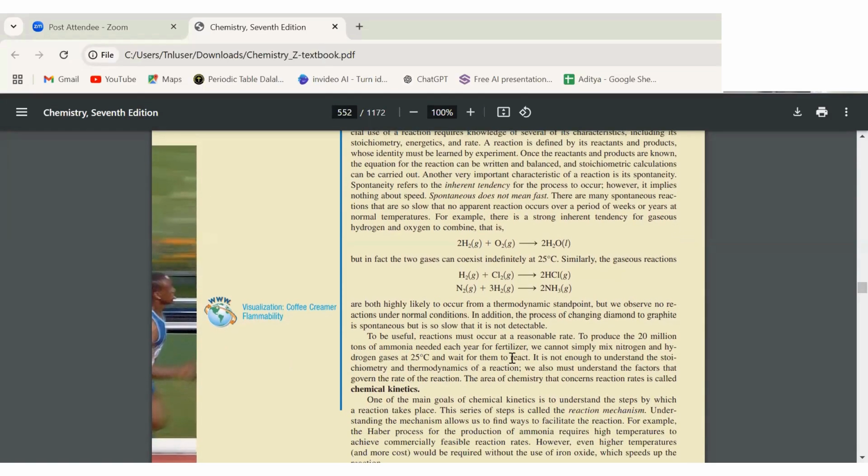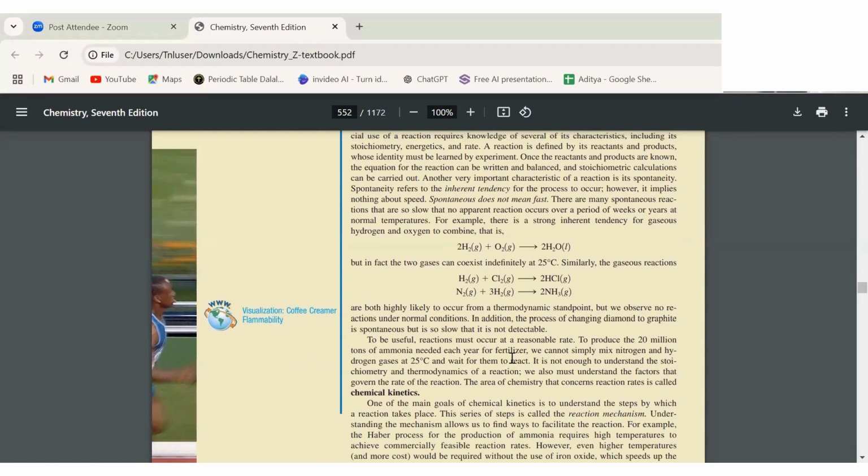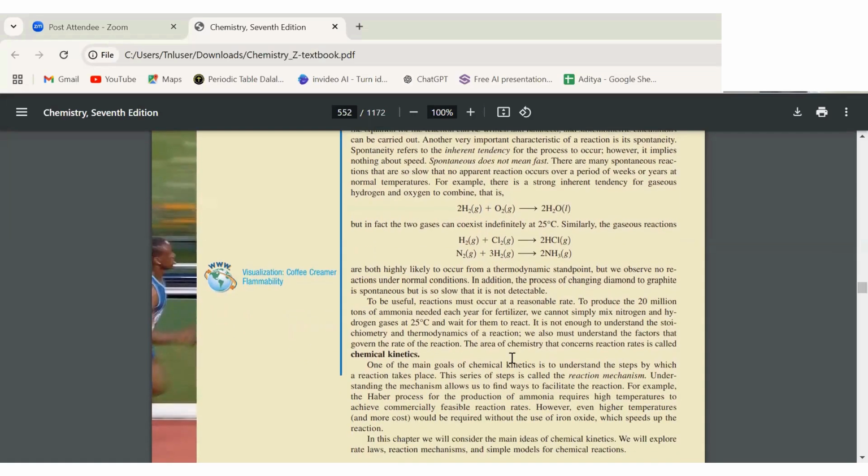So what is the reaction mechanism? What is the rate of reaction, and what steps are involved here? These topics are going to be discussed. Some terms are going to be used like feasible, not feasible, spontaneous, non-spontaneous. Feasible and spontaneous have somehow the same meaning, like anything which is happening on its own or anything which is possible.